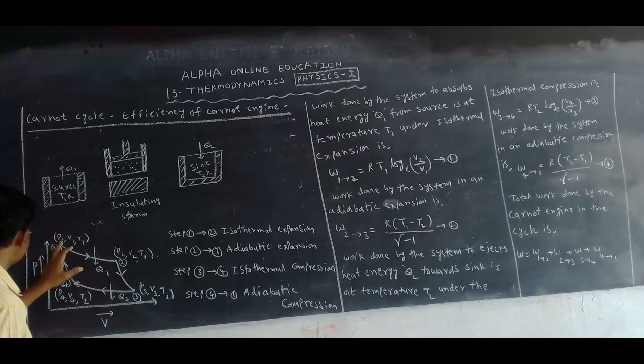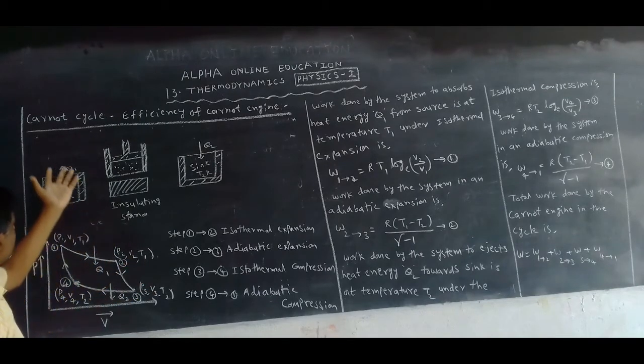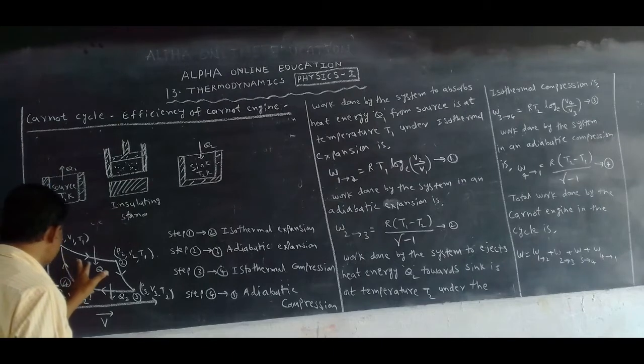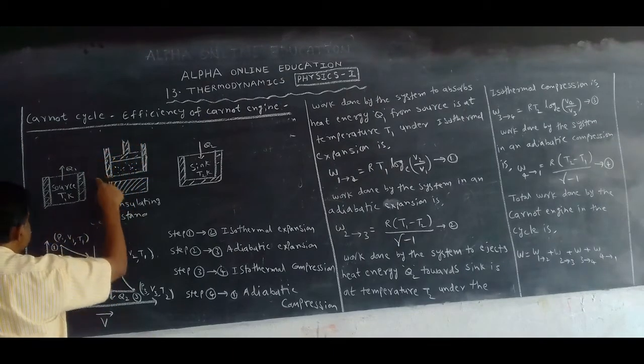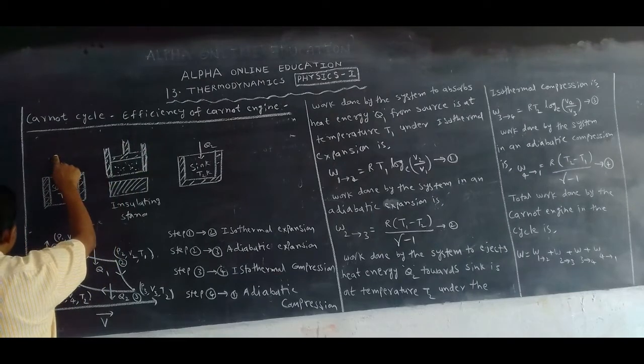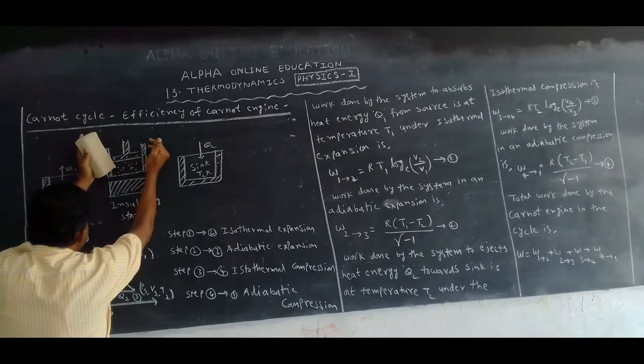So the pressure, volume and temperature P1, V1, T1 become P2, V2, T1. Why? Isothermal expansion. That's why we can get this graph when the system is on the source. After that, remove this system and put it on the insulating stand.